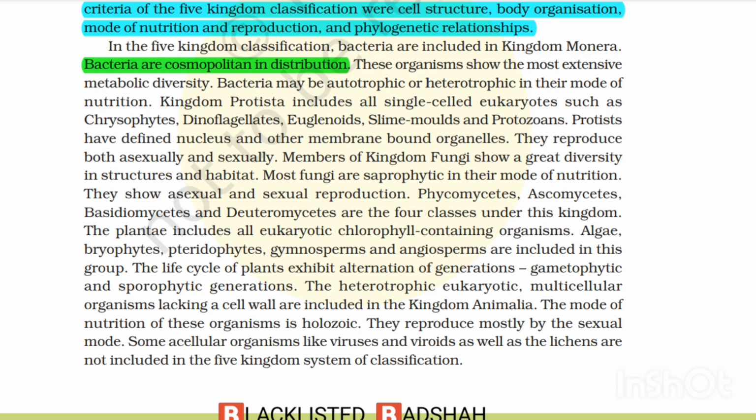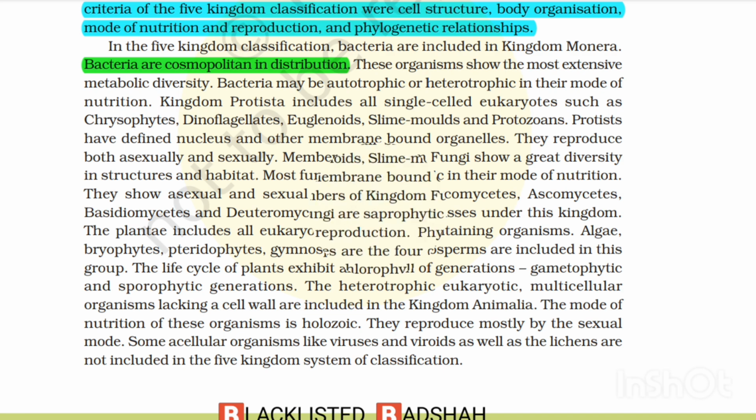Heterotrophic eukaryotic multicellular organisms lacking a cell wall are included in the kingdom Animalia. The mode of nutrition of these organisms is holozoic. They reproduce mostly by the sexual mode. Some acellular organisms like viruses, viroids, as well as the lichens are not included in the five-kingdom system of classification. Thank you.